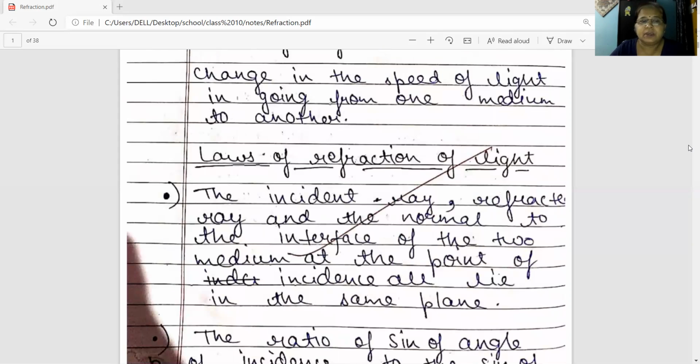First one is the incident ray, the refracted ray, and the normal at the point of incidence all lie in the same plane. I am repeating again. The incident ray, the refracted ray, and the normal at the point of incidence all lie in the same plane.